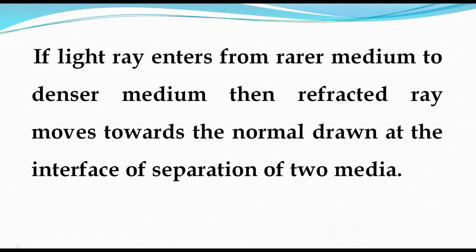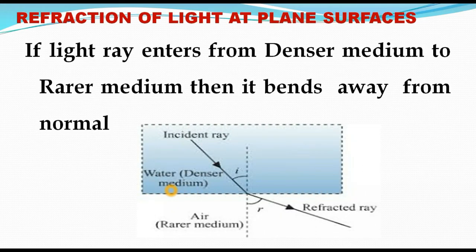Okay, now let us see some observations about refraction. If a light ray enters from a rarer medium to a denser medium, then the refracted ray moves toward the normal drawn at the interface of separation of the two media. When the light ray travels from rarer to denser medium, it bends towards the normal because the speed decreases. Conversely, if the light ray enters from a denser medium to a rarer medium, then it bends away from the normal.